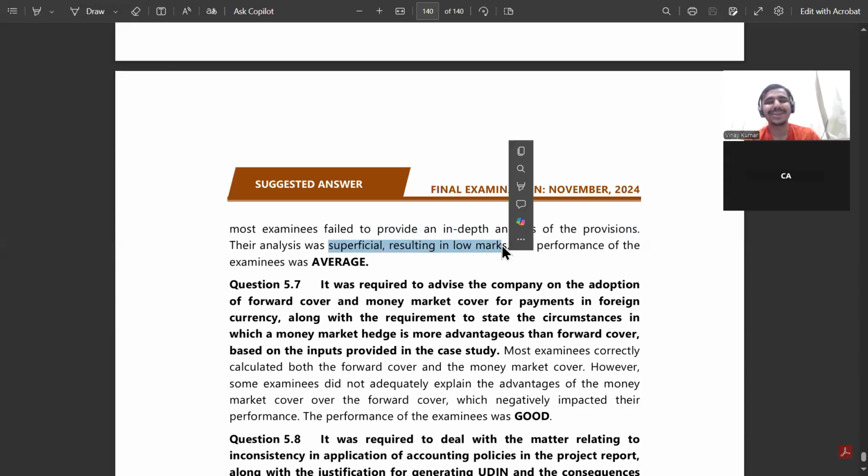मतलब whatever provision you write from the law, the study material or the material you are carrying, but not writing on the basis of case facts, as per case facts what is there, you are writing as per this and this 1 lakh is there, so the answer you are writing is generic, मतलब anyone can see that you are writing the relating to whatever you are writing in the provision and whatever you are quoting in your conclusion.